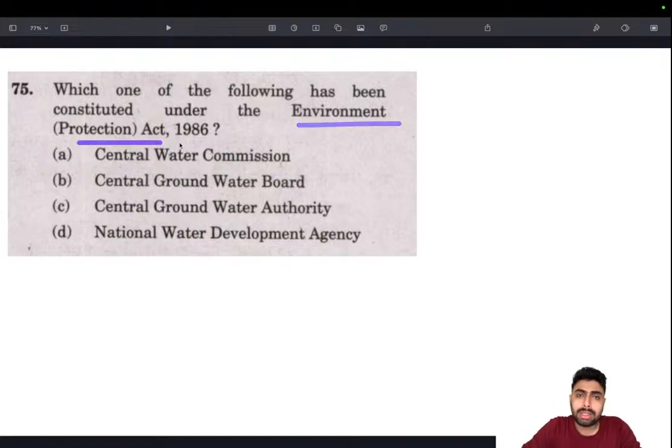Even the wildlife protection has got schedules in which animals and plants are being classified. So you need to know about that. This is worth knowing, but in this particular question, it's actually very easy. You can actually get to that. Central Water Commission. What does that do?